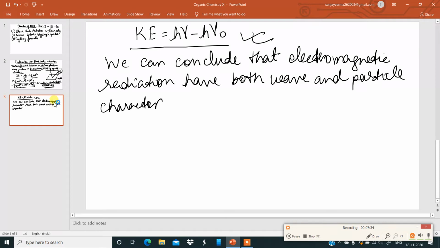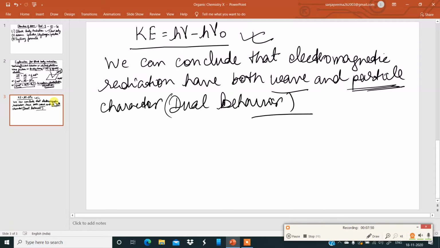You can conclude that electromagnetic radiation has wave nature as well as particle nature. That means electromagnetic radiation has a dual behavior. That is very important to understand.